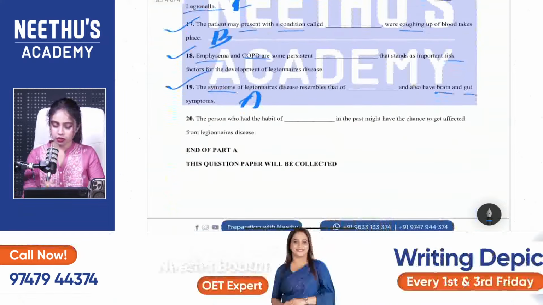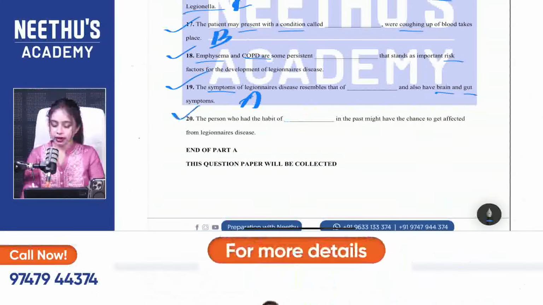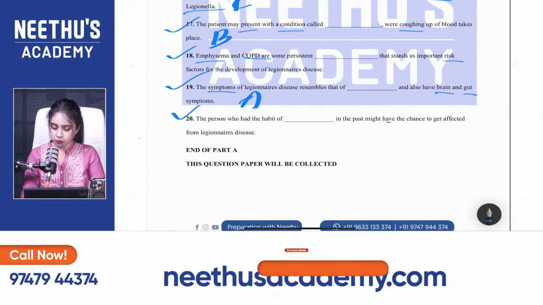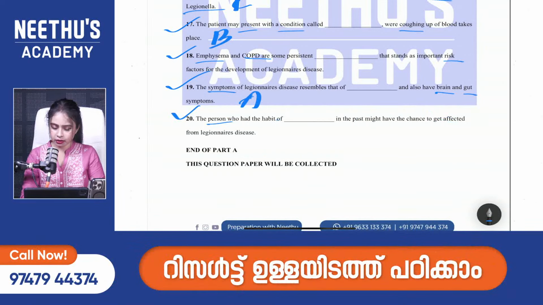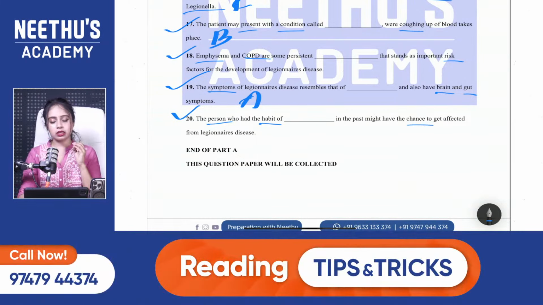And the last question: the person who had the habit of dash in the past might have the chance of getting affected by Legionnaires' disease. Person, habit, chance. Where is that mentioned? This is not directly mentioned, so you should think with your common sense.